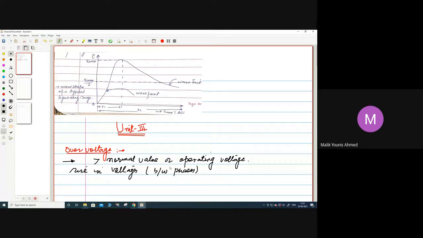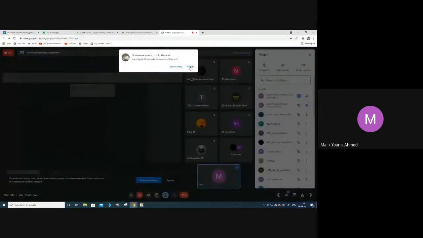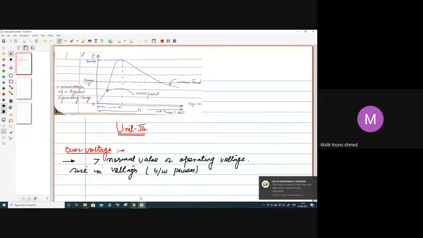That means if there are three phases in the power system, between A phase and B phase, B and C phase, C and A phase, it can occur between any phases, or it can also occur between a phase and a ground. So what is an over voltage?